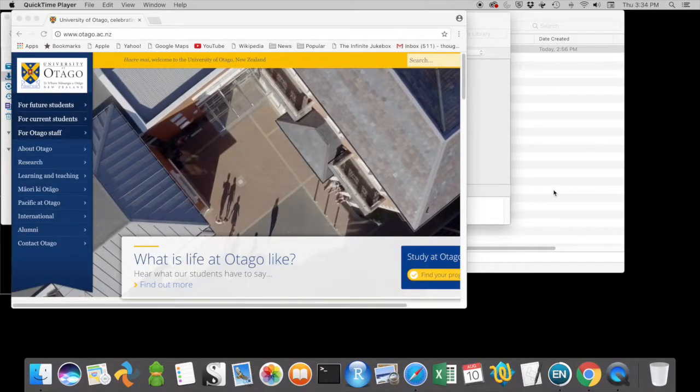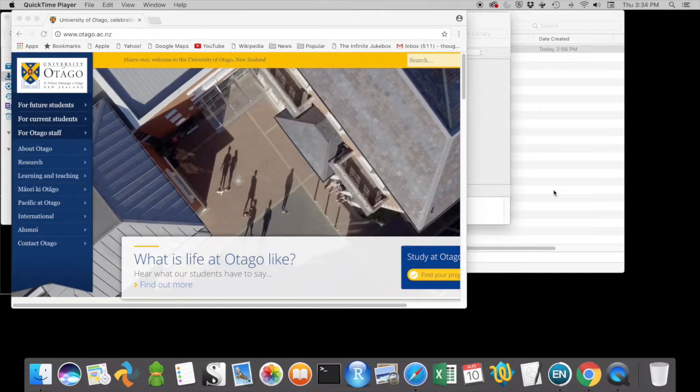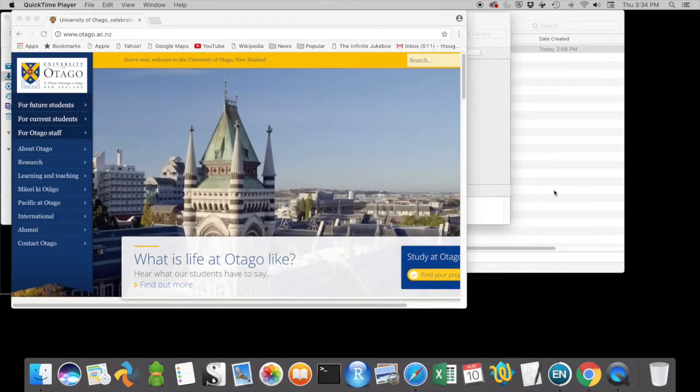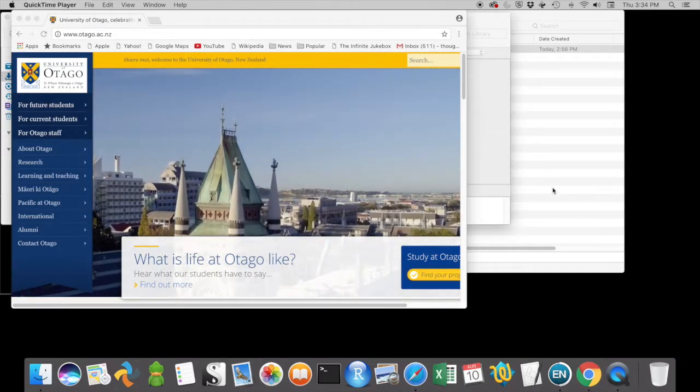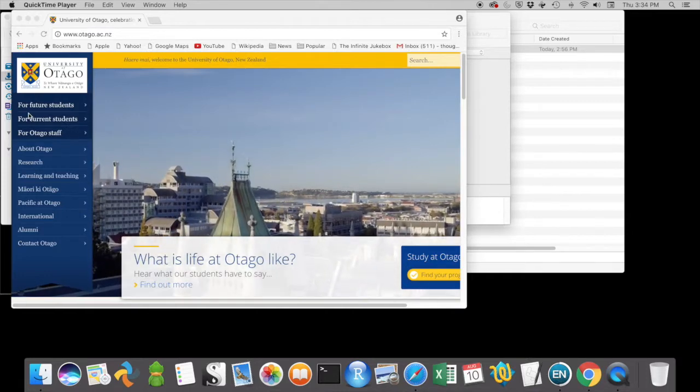Kia ora, IT training, University of Otago, showing importing references into EndNote X8 from an online database of references.